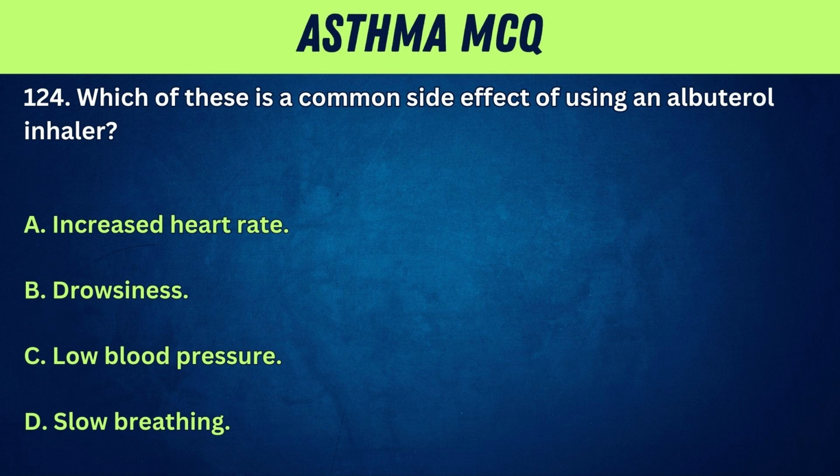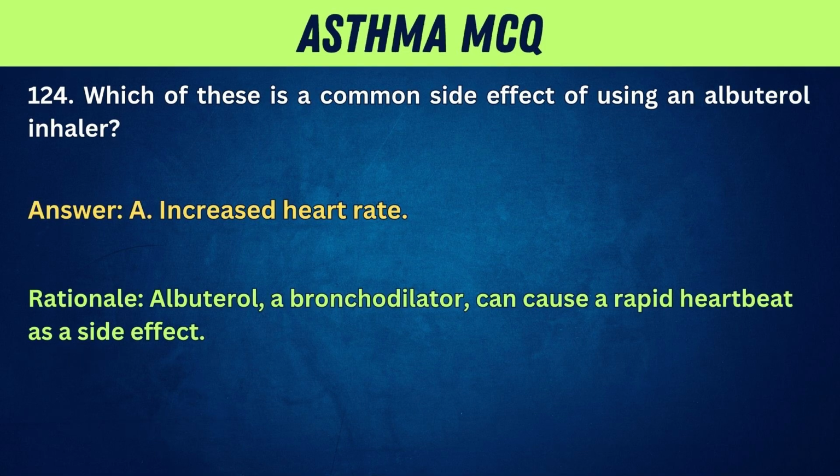124. Which of these is a common side effect of using an albuterol inhaler? A. Increased heart rate. B. Drowsiness. C. Low blood pressure. D. Slow breathing. Answer: A. Increased heart rate. Rationale: albuterol, a bronchodilator, can cause a rapid heartbeat as a side effect.